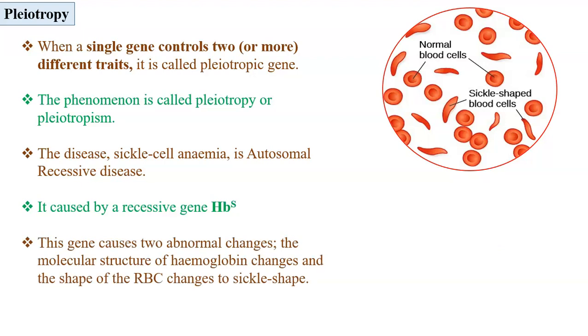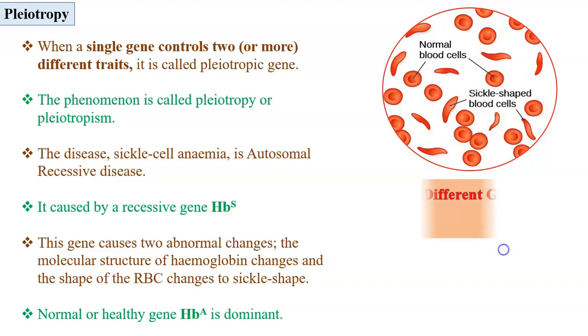The molecular structure of the hemoglobin changes and now it can combine with a very small number of oxygen molecules, and the shape of the RBC changes. From biconcave, it becomes sickle shaped. The normal or healthy gene is represented by HbA, which is dominant.